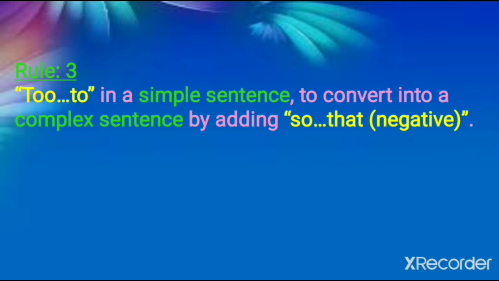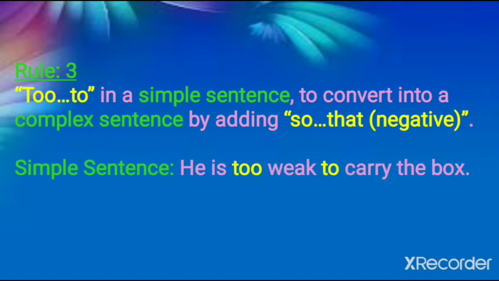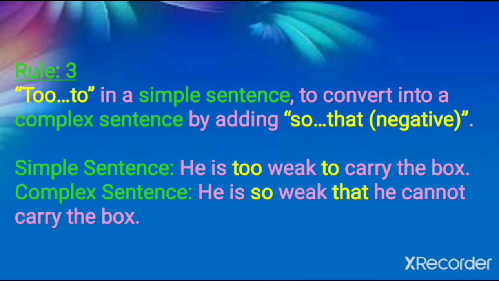Rule number 3, too and to in a simple sentence. To convert into a complex sentence by adding so that. It is a negative conversion. See, simple sentence: He is too weak to carry the box. You can see, too weak to carry the box. Complex sentence: now we have to replace too and to with so that. So, he is so weak that he cannot carry the box. See, in the negative version, we have to add cannot, not. Got it?